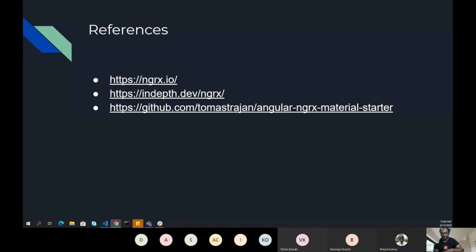References: of course, you need to keep yourself updated because changes keep coming, right? So in case you want to be updated with NGRX, you can use ngrx.io, which is the official website of NGRX. And if you want to refer to blog posts, indepth.dev has many blog posts from the NGRX core team, so you can refer to them here. And there is a starter application which was created by another Google Developer Expert, Thomas. So you can just use the Angular NGRX Material Starter to see how NGRX can actually be utilized in your application.